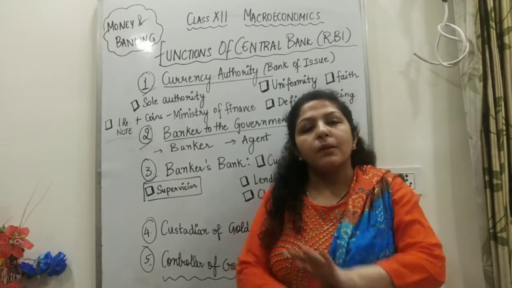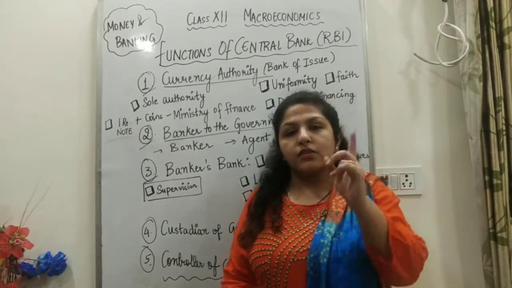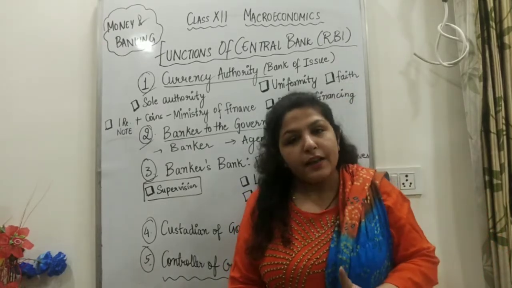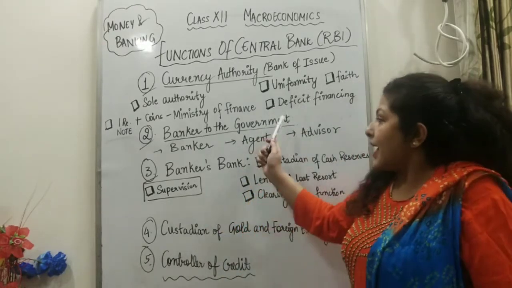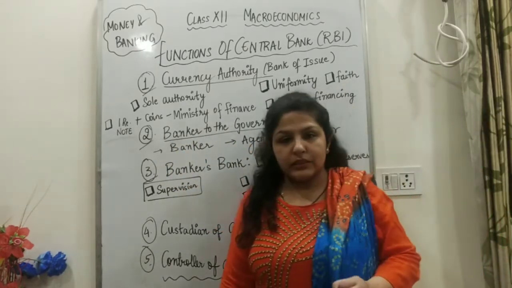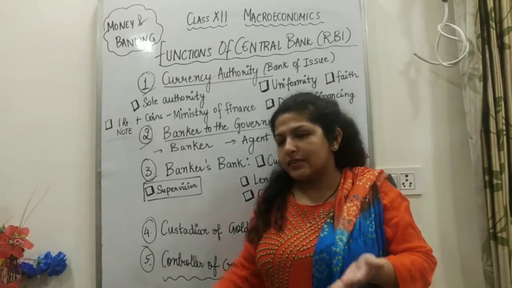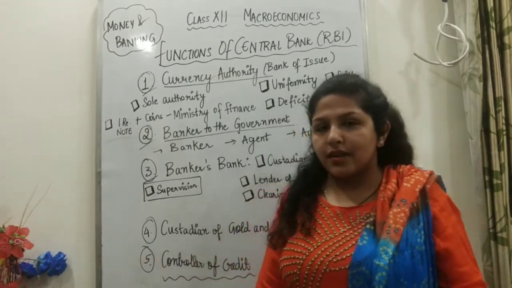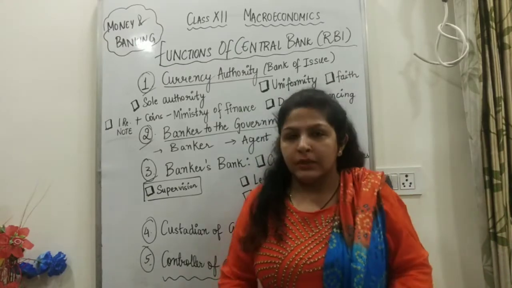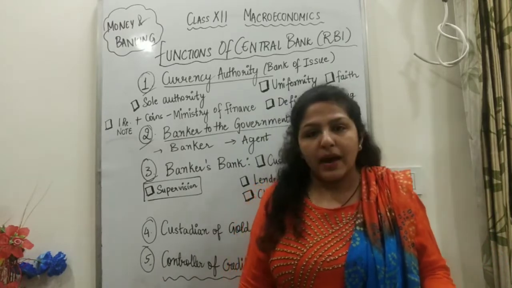Right? So basically no other person has a legal right to issue currency, only the central bank has the sole authority, which helps in uniformity in the market and maintains public faith. Okay? So the next function the central bank plays is banker to the government. We all have our banks, which are commercial banks. Somebody has PNB, somebody has Syndicate Bank, Canara Bank, and so on. Right? So for the government, the central bank is the bank.